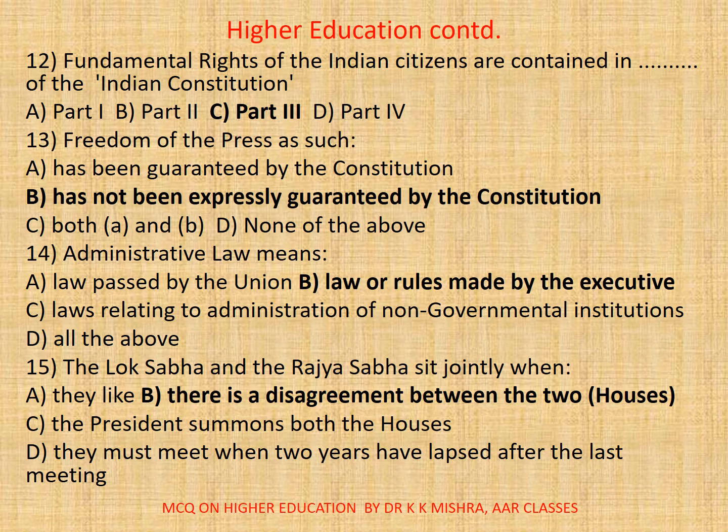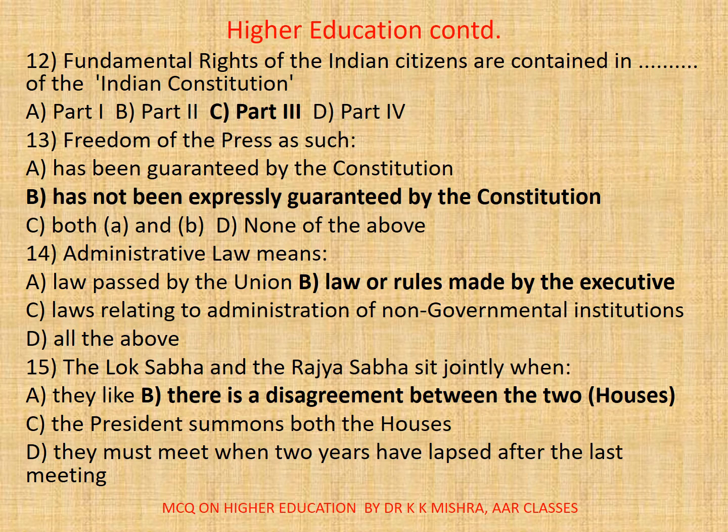A. Law passed by the Union. B. Law or rules made by the executive. C. Laws relating to administration of non-governmental institutions, or D. All. Correct option is B. Law or rules made by the executive.